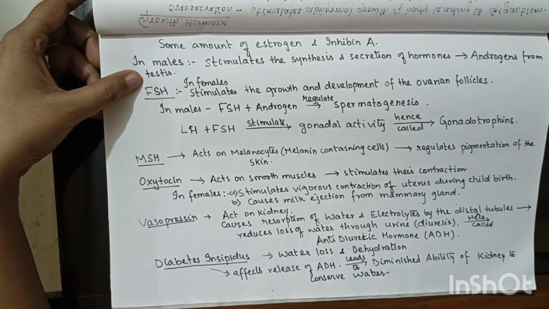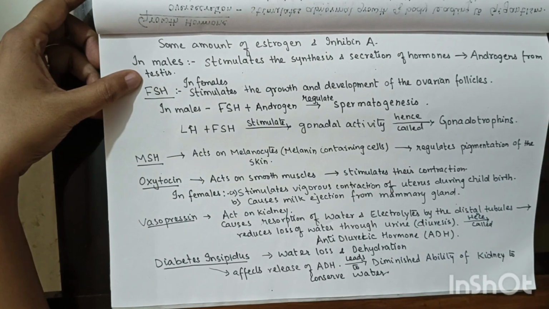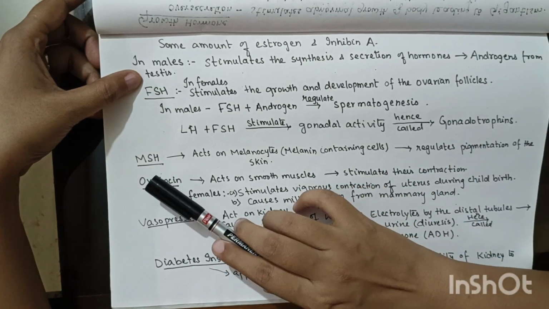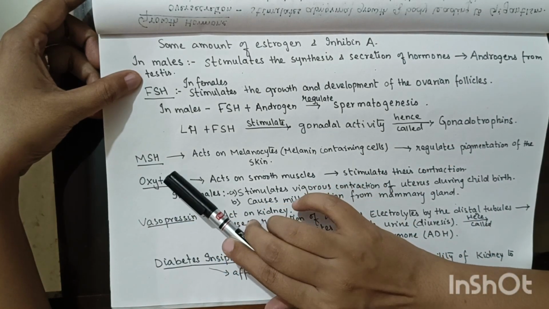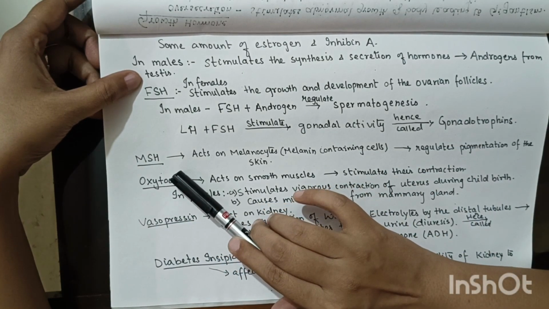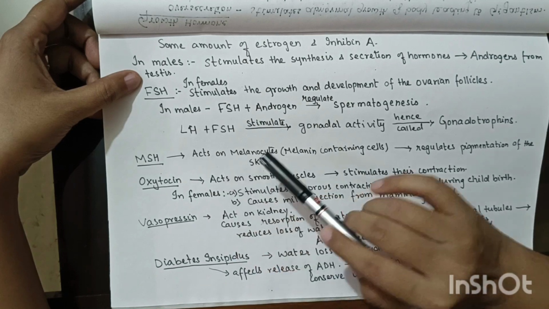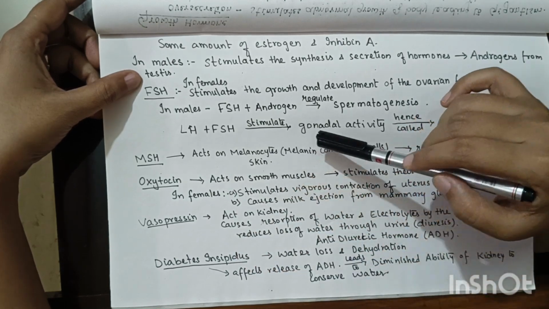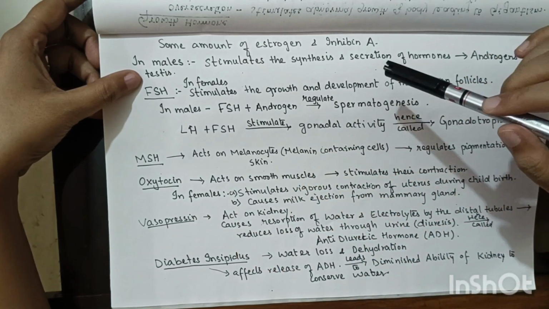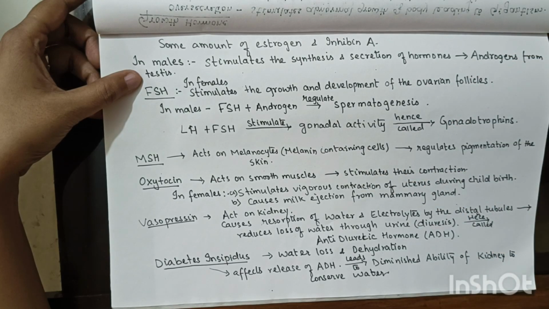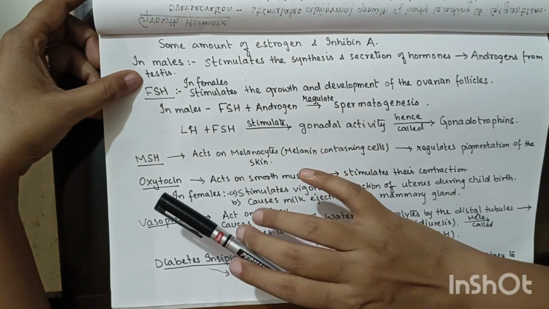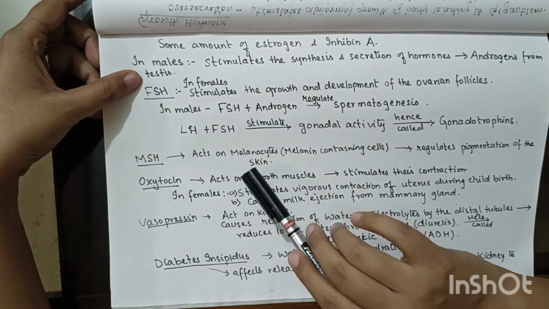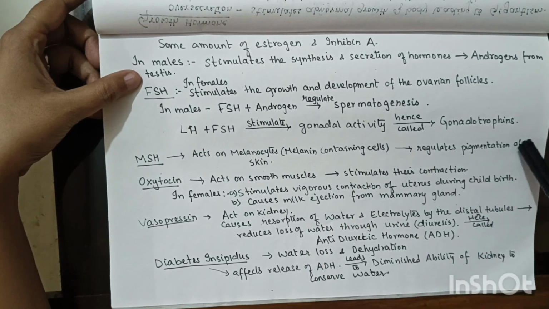Moving on to pars intermedia, it will produce only one hormone, that is melanocyte stimulating hormone. This melanocyte stimulating hormone will act on the melanocytes. These melanocytes are the melanin containing pigments that will provide pigmentation to the skin. So this MSH will act on the melanocytes and regulate the pigmentation of the skin.